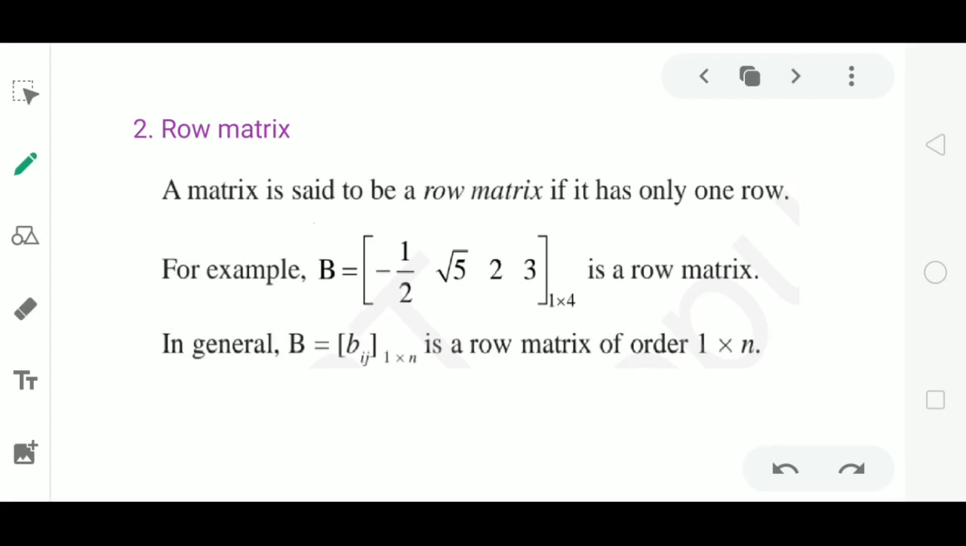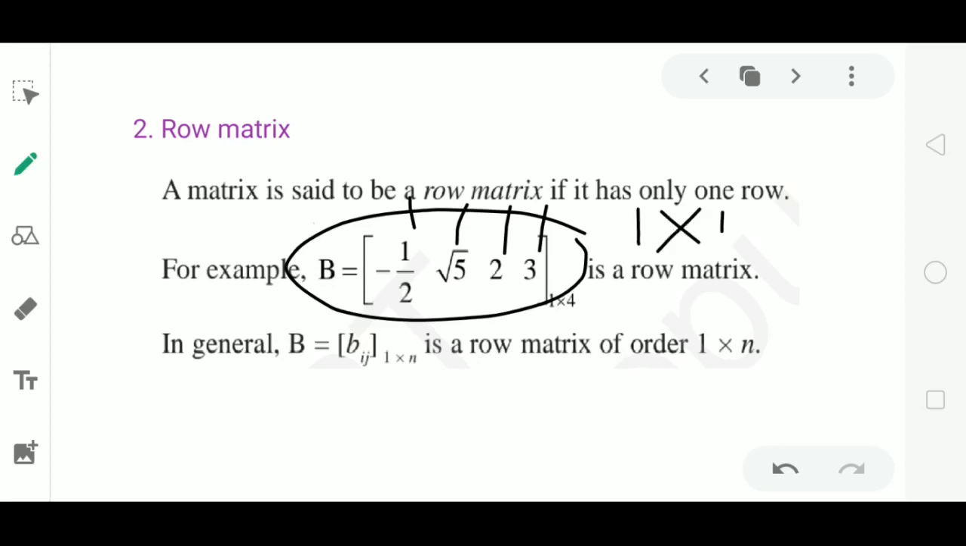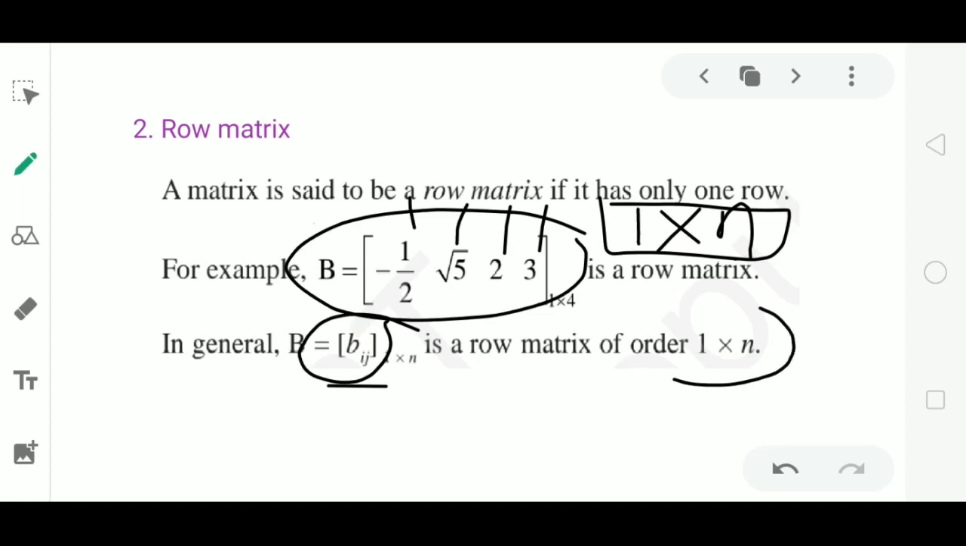Let us see the definition of the row matrix. A matrix is said to be a row matrix if it has only one row. Look at the below example. Here, matrix B has only one row and 4 columns. Therefore, it is a row matrix. In general, if a matrix has one row and n number of columns, we call such a matrix a row matrix. That is, a matrix containing the elements of the form Bij having the order 1 by n is called a row matrix.